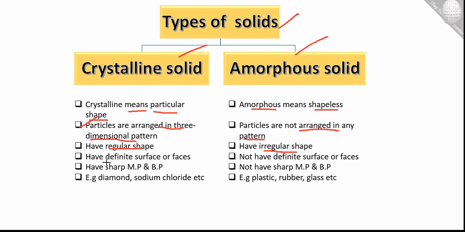The next one is definite surfaces and faces. Crystalline solids have definite surfaces and faces, while amorphous solids do not. Crystalline solids have sharp melting and boiling points, while amorphous solids do not have sharp melting and boiling points.